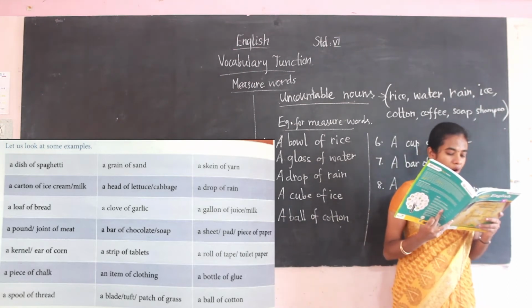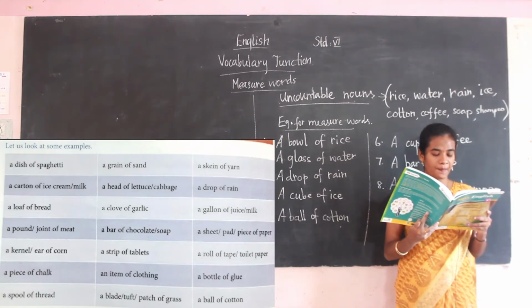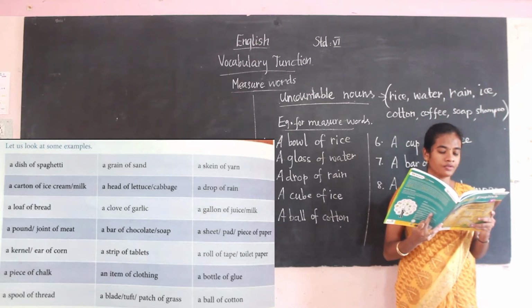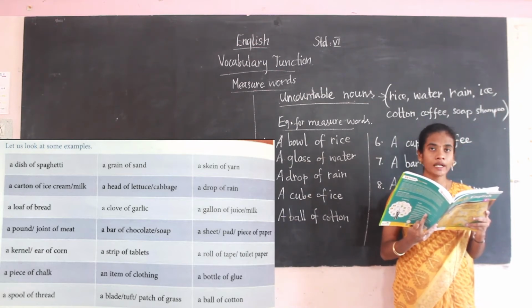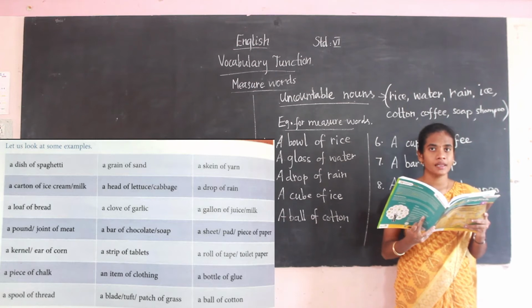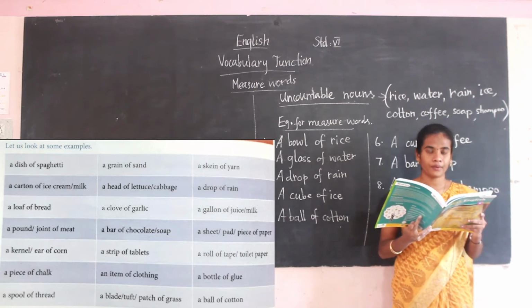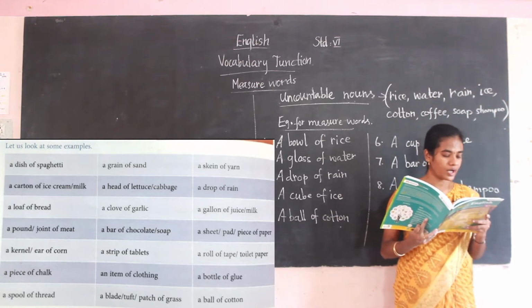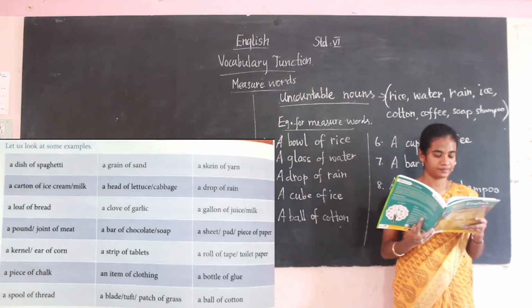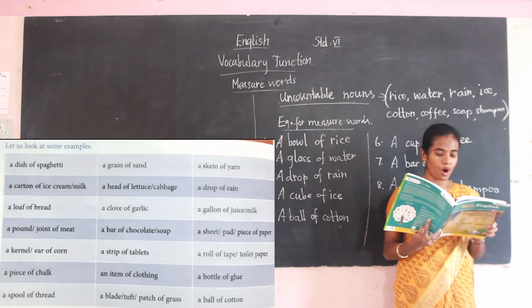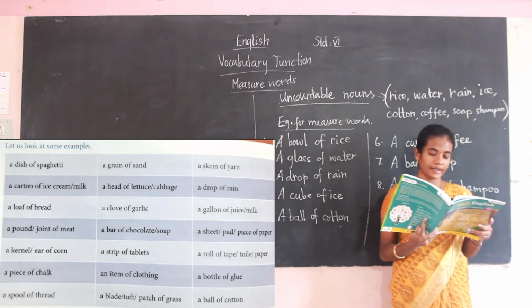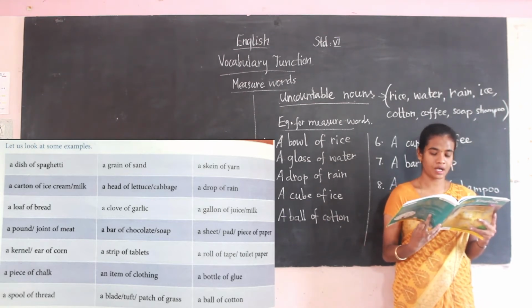A head of lettuce or cabbage. A drop of rain. Next one, a loaf of bread. A clove of garlic. A gallon of juice or milk.